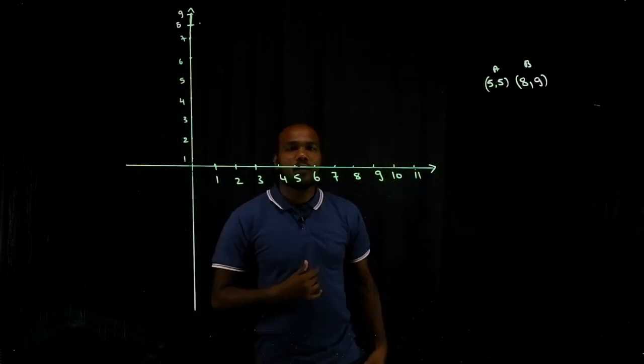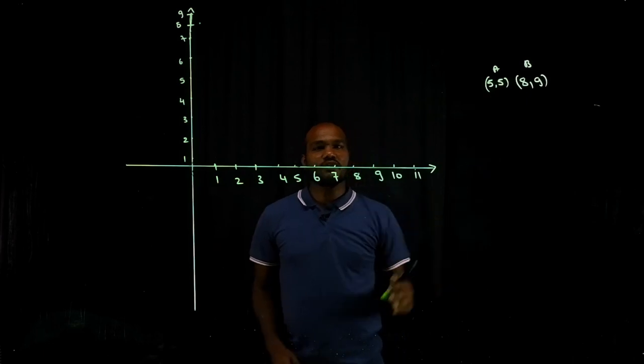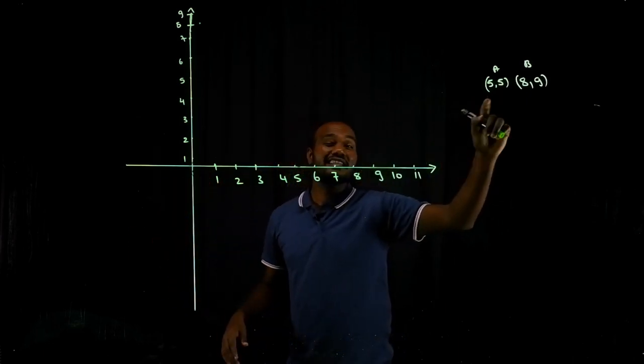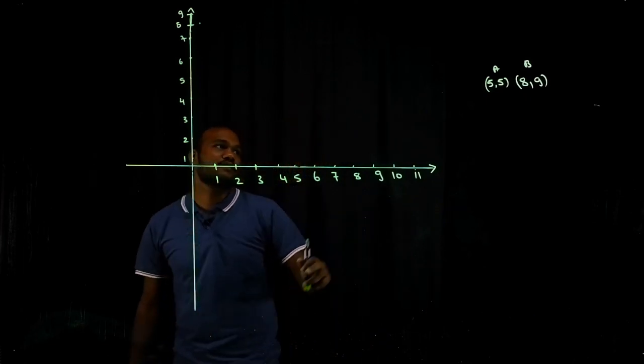Okay, here is a task. What we have to do, there are 2 points A and B. We have to find the shortest distance between them. So that's the final answer. First, let's try to figure out where these 2 points exist. So let's try to first put this and this.